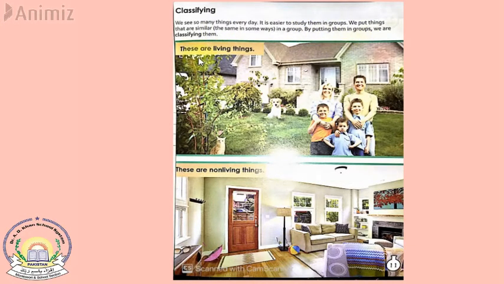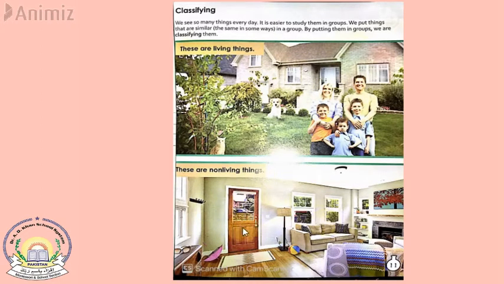For example, there are living things, because all living things are similar. For example, this dog and all these human beings, this child, these two children, this lady, this man, these are living things. Why? Because they have similar features. For example, they need food for eating, they need air to breathe, they need water to live. Similarly, this dog can also be classified as a living thing, because it needs food, water, and air just like human beings. So we can put these things into one group.